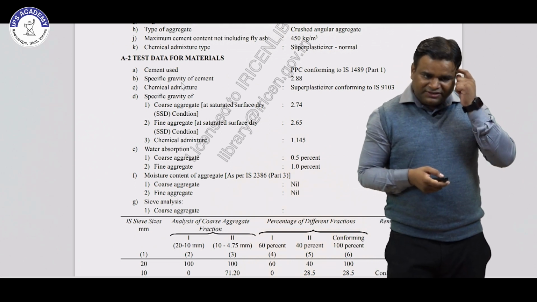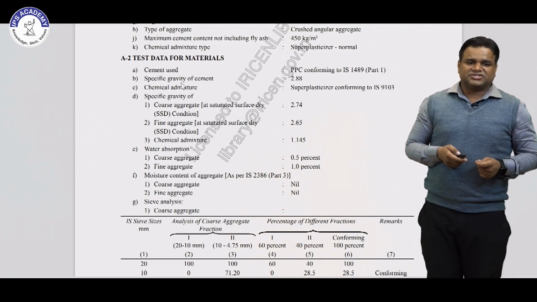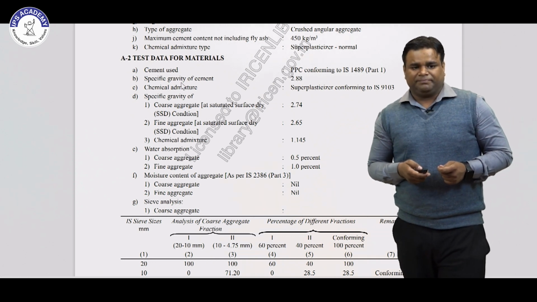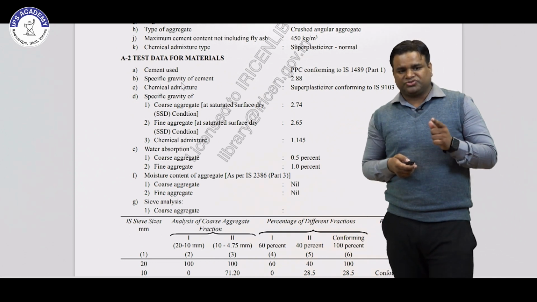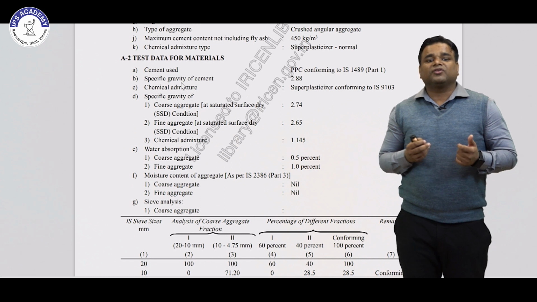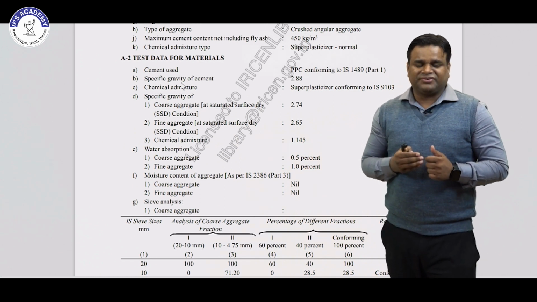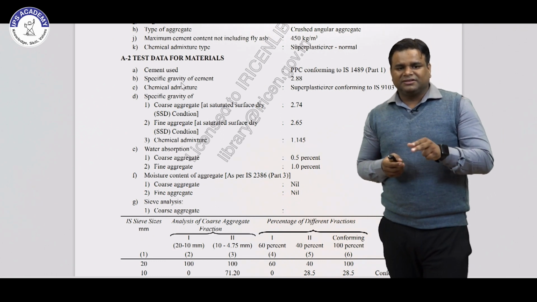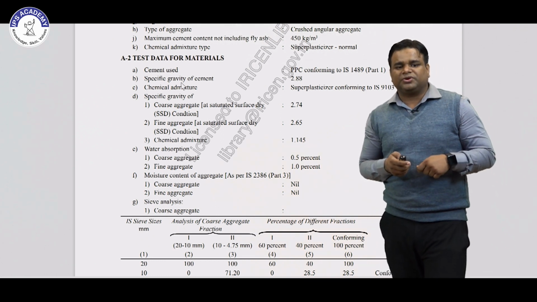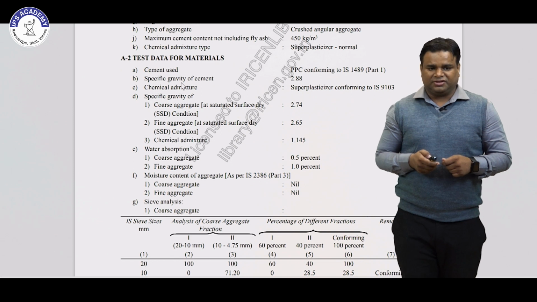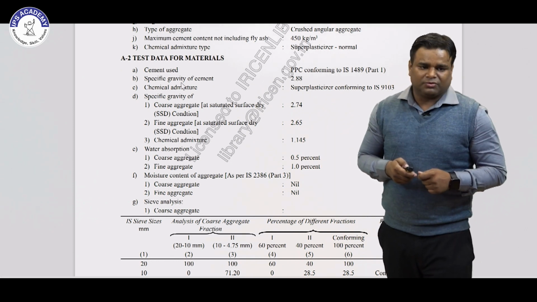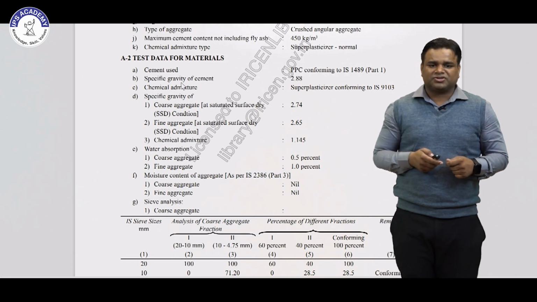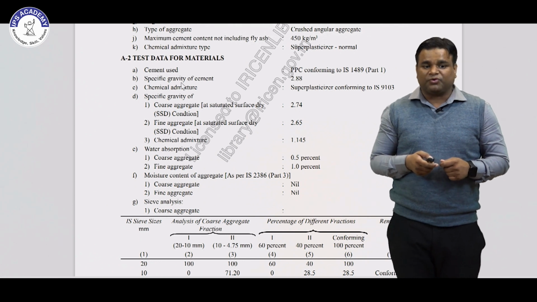So what is SSD condition? Basically SSD is saturated surface dry condition. So saturated means no more water is absorbed, and surface dry means no surface moisture is present. So these are the results for the saturated surface dry condition for fine aggregate and coarse aggregate. The chemical admixture specific gravity is also given, 1.145.